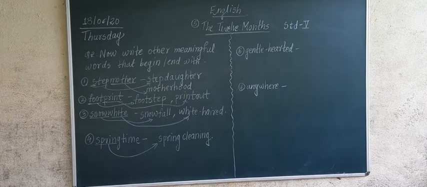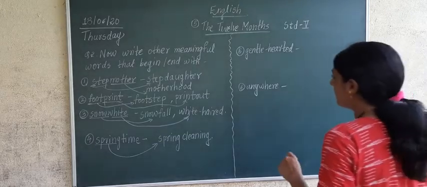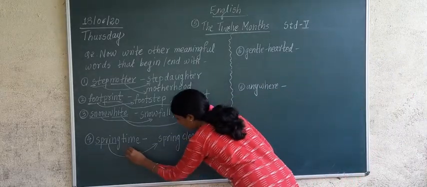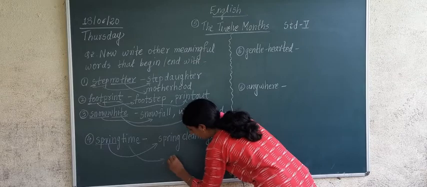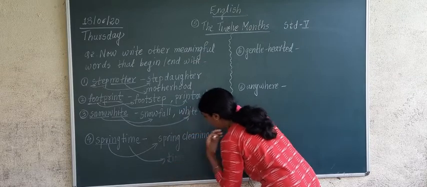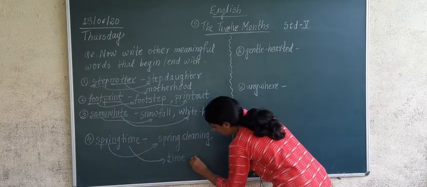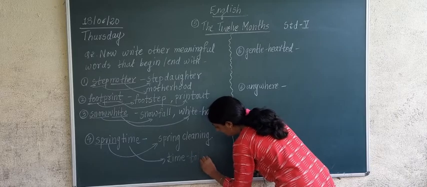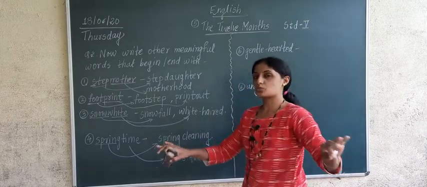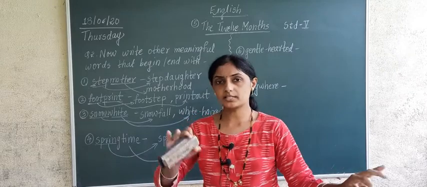Now after spring, what is in springtime? After that, time. Now we want to add the word time. Now what word can we add to time? If I take the word time here, TIME, and table, TABLE, timetable. If I separate these two words, it will become time plus table.